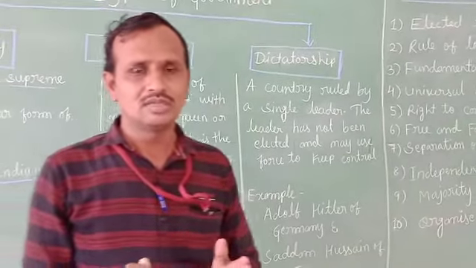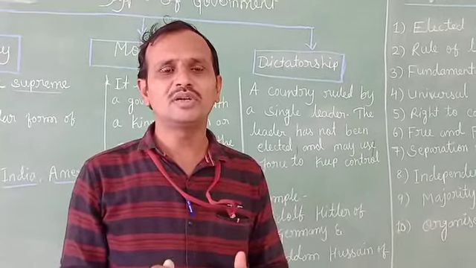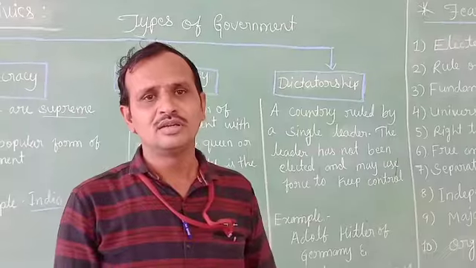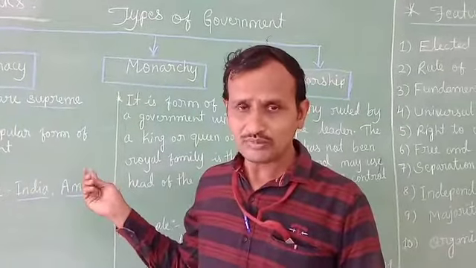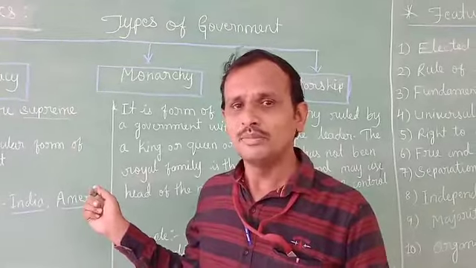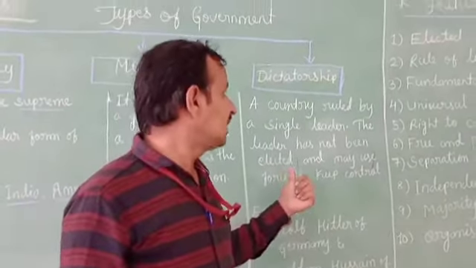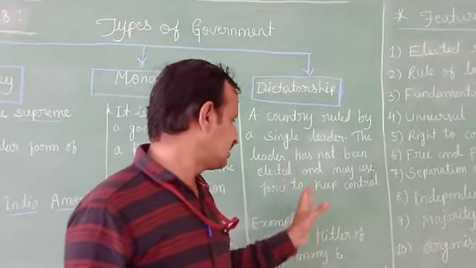The single leader only takes the decision, without any minister's help. But in monarchy, the king or queen takes decisions with the help of ministers. Here, in dictatorship, the single ruler alone takes the decision.